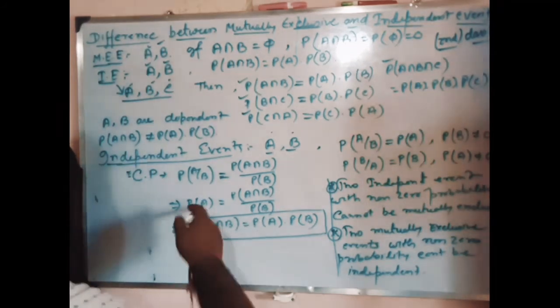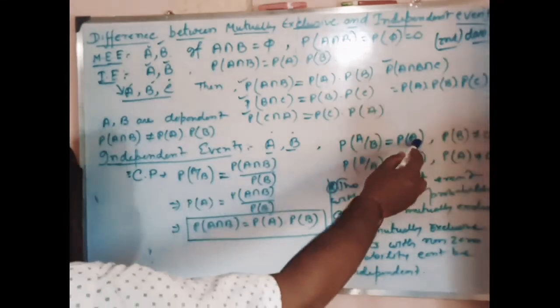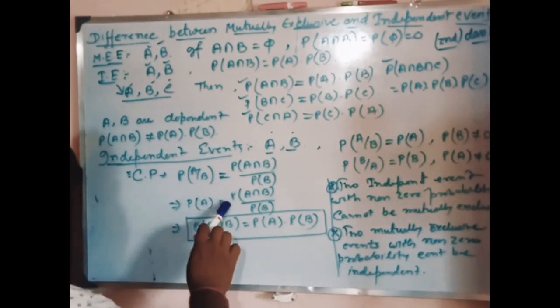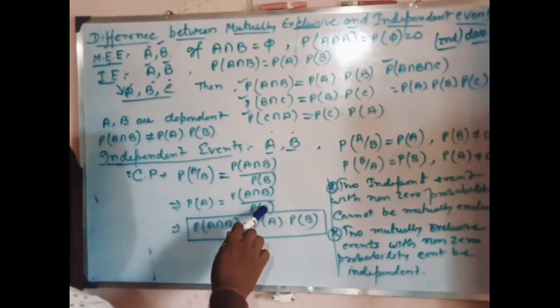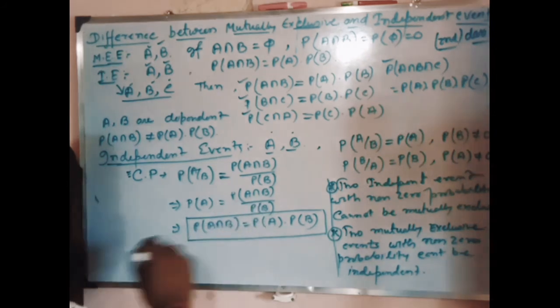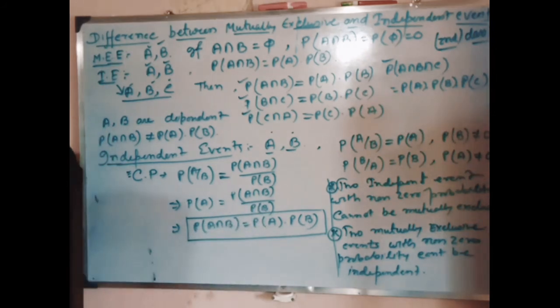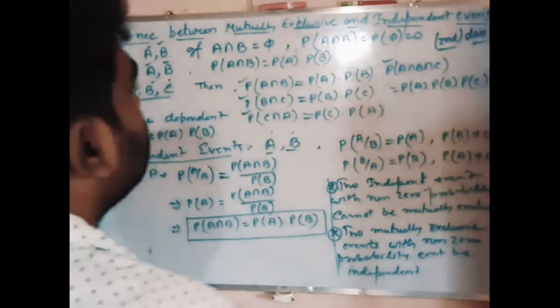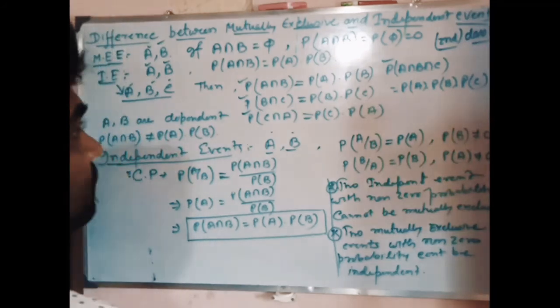Now here probability of A, we are putting the value of probability of A over here. Probability of A is equal to probability of A intersection B by probability of B. Now probability of A intersection B is equal to probability of A into probability of B. Understood?